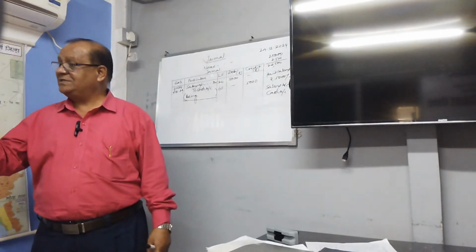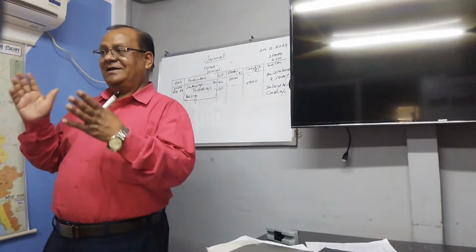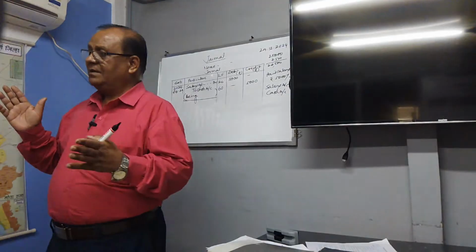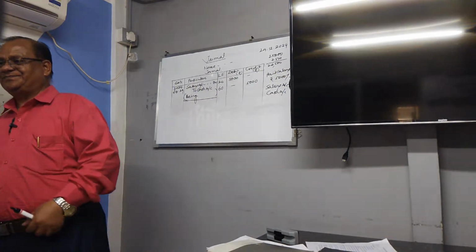Whenever the name of the goods is not given and a purchase is made, purchase debit. Whenever goods are sold and the name of the goods is not given, then sales credit.